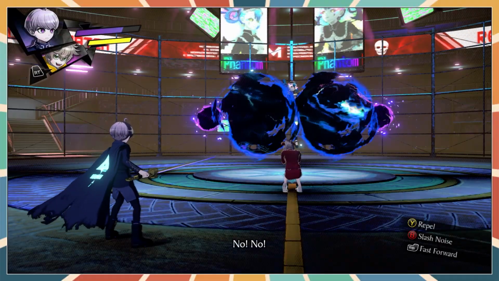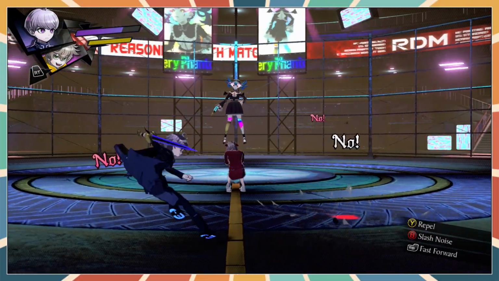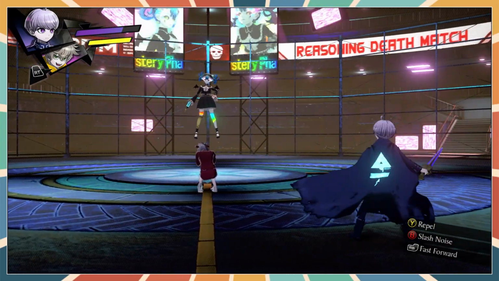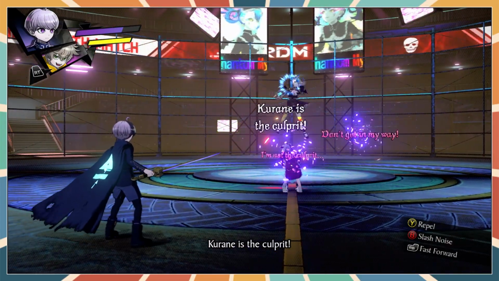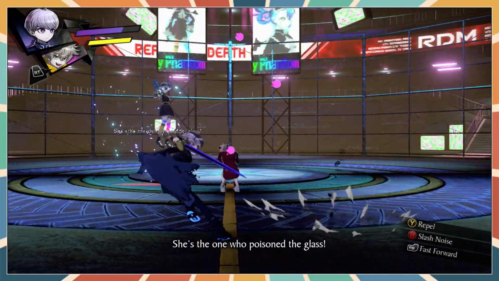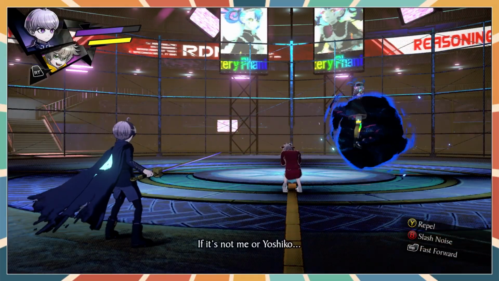Let's go again. Look at little bat wings. It's not me! Kurane is the culprit! Hang on. She's the one who poisoned the glass! If it's not me or Yoshiko,